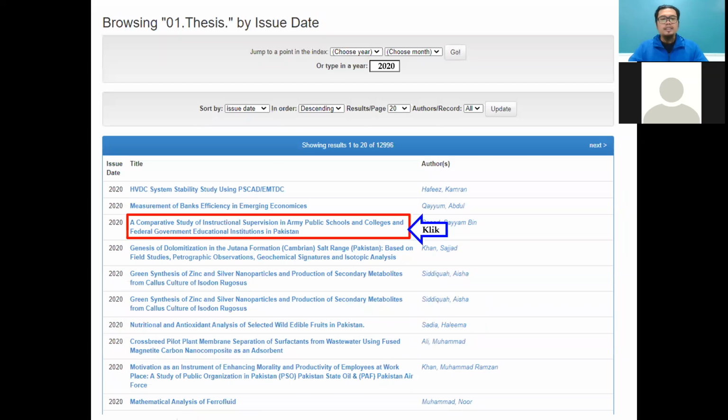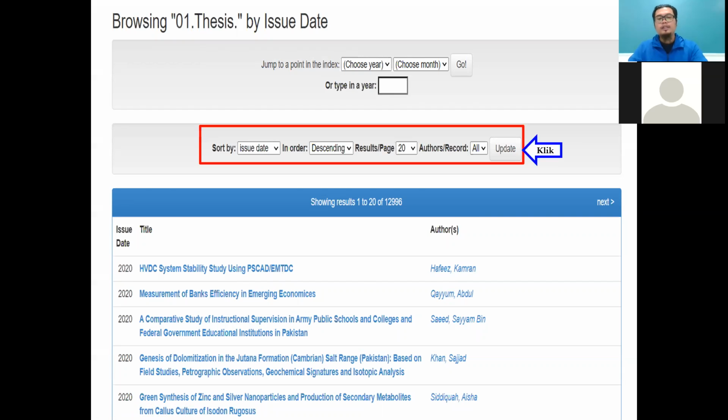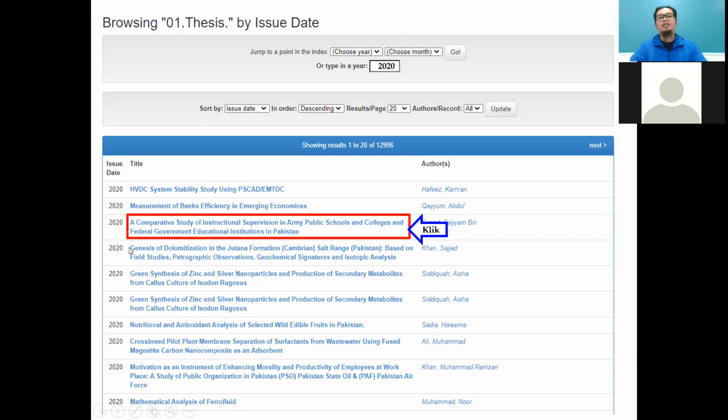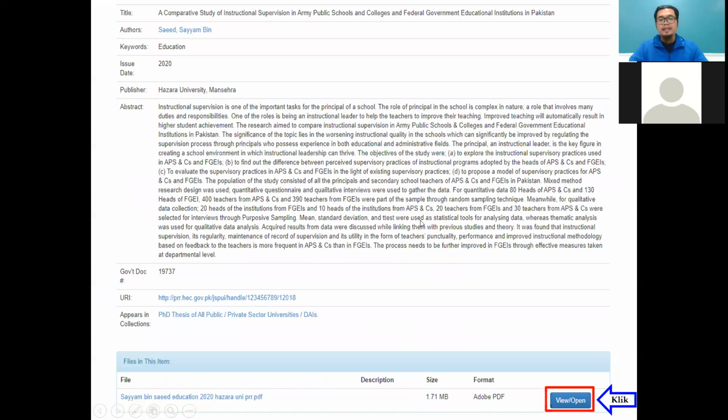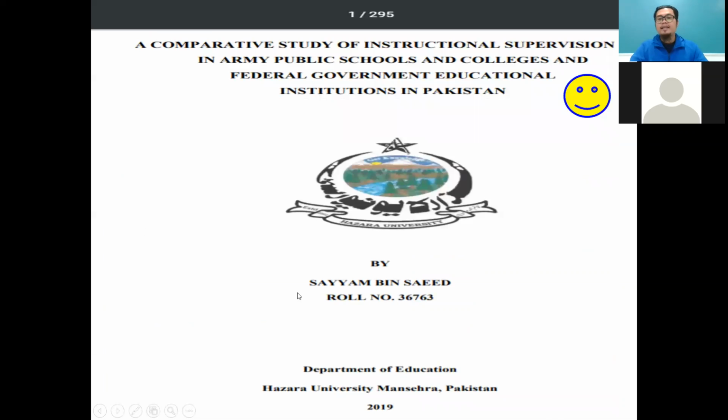Okay, so this one, from 2020 I choose this one, a very good title, a cooperative study of instructional supervision in Army Public School, college and federal government education institution in Pakistan. This is a very good topic, because one, they study cooperative study, and second, because it is a study in the Army Public School. So quite interesting. I just click on this title. Okay, they have information and abstract here, but the most important, we need to click view or open to get the full thesis. Yeah, we can get the full thesis.